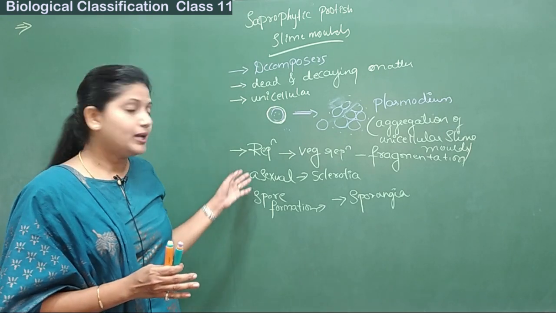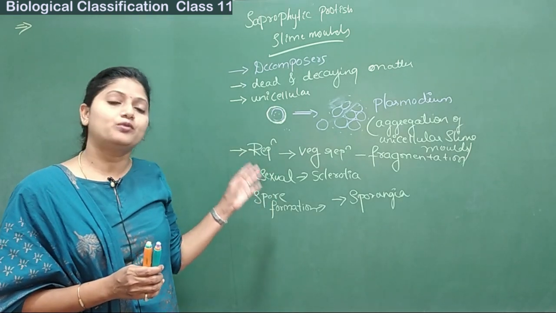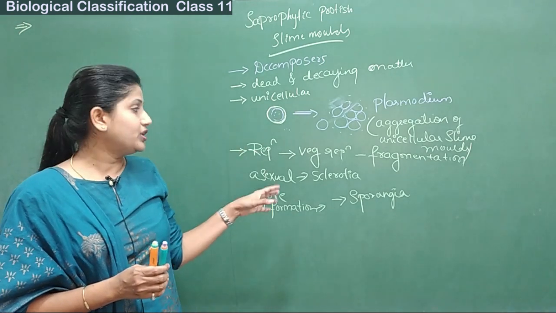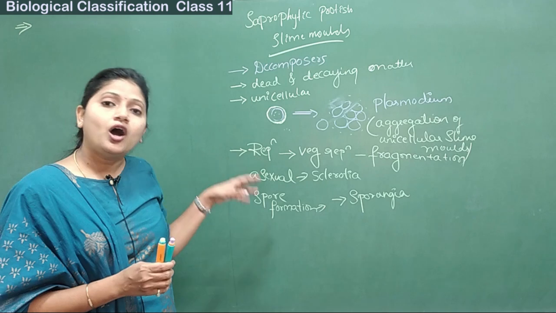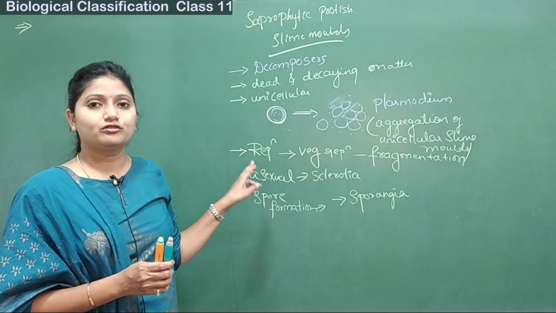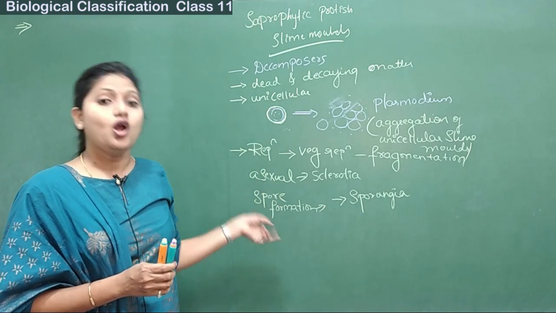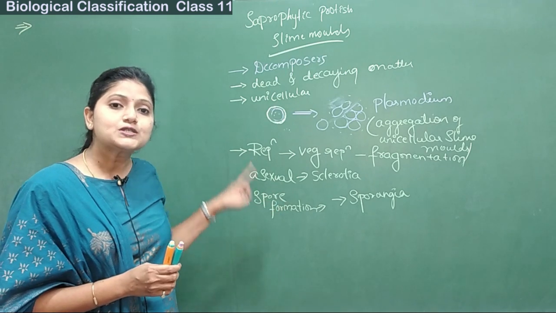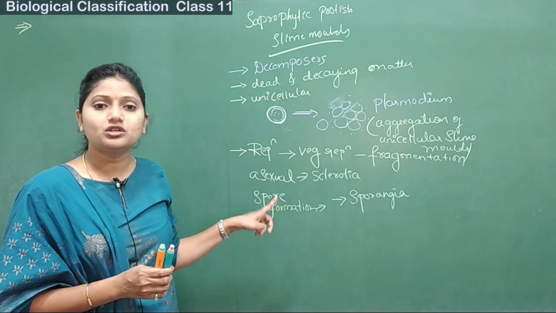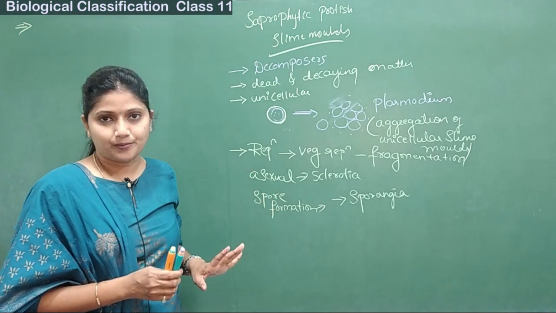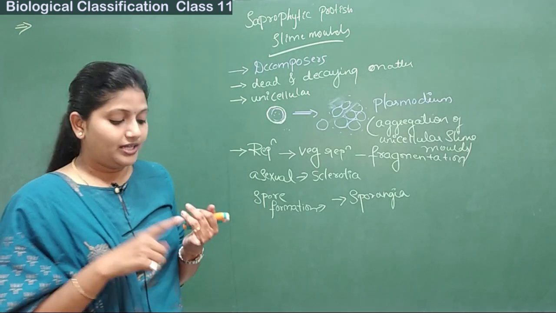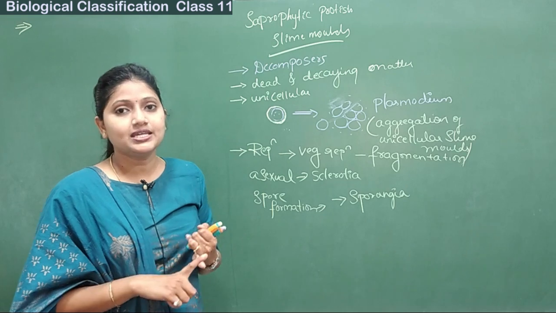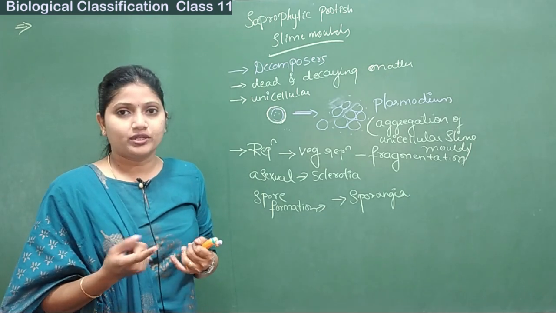Moving on to reproduction, it majorly takes place through vegetative reproduction, that is the fragmentation mode, or by the formation of sclerotia, or by the formation of spores in the structure called sporangia. Clear?